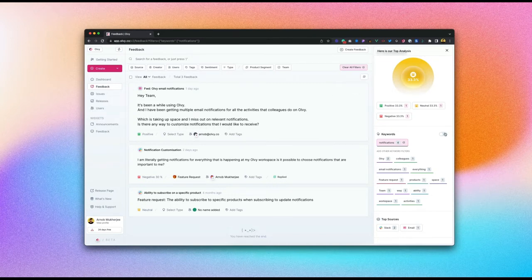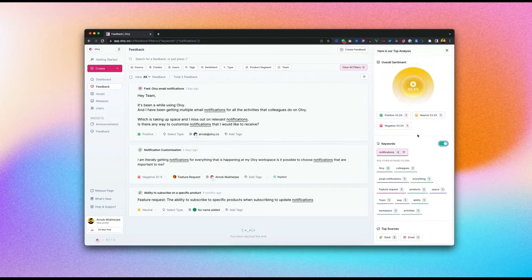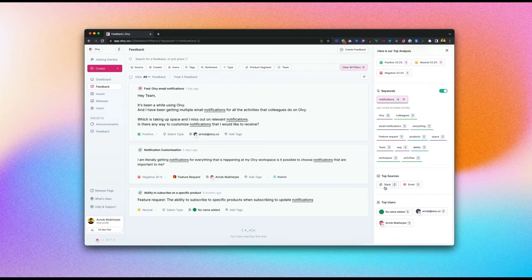So one of the things that we have done is just click on the switch icon. This will show you the notifications wherever they are highlighted. Now you would have seen that the data has also changed, right? The idea is that you ask Olvy, and Olvy will take you deeper into the insight and make it more relatable to the search or filter that you're using. Over here it's average to everything, so here's 33% to all the positive, negative, and neutral. The top sources have been Slack and email.